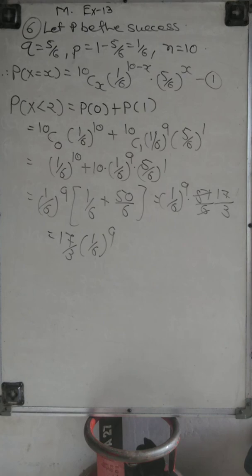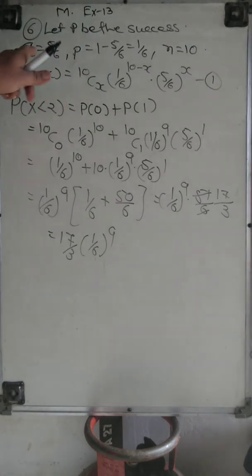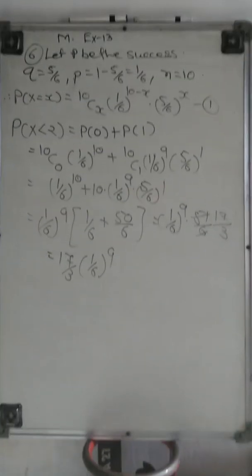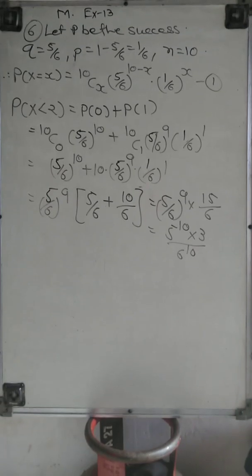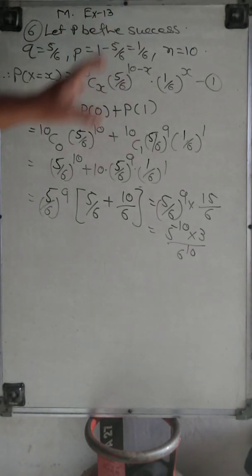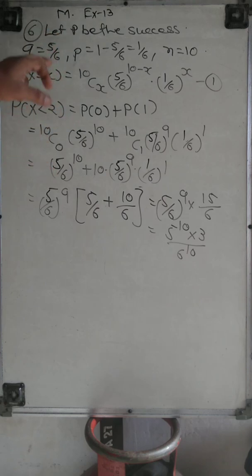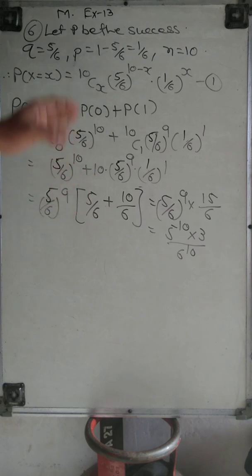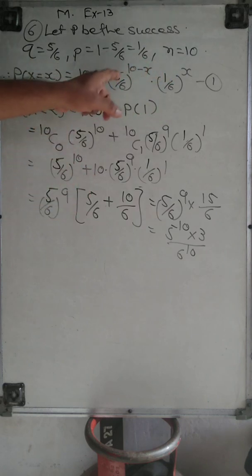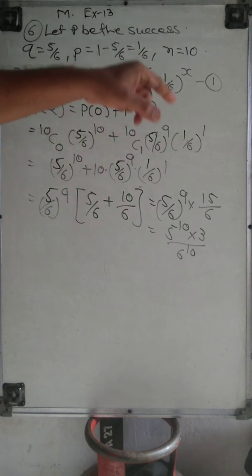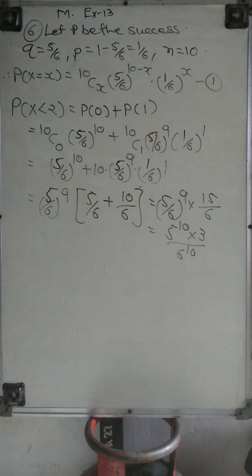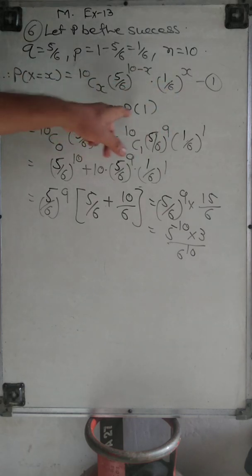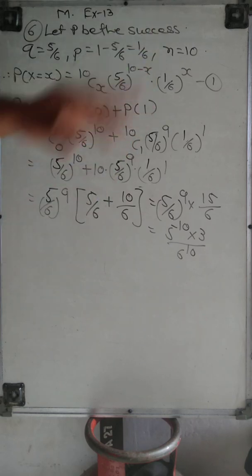Here we have some mistake in taking P and Q, therefore we just correct it. So there is a mistake in taking P and Q. Here we just replace it: Q equal to 5 by 6 and P equal to 1 by 6. All the terms are as they are, but here we interchange these two terms, 5 by 6 raised to 10 minus x and 1 by 6 raised to x. And from this, P(x less than 2) means P0 plus P1, and then simplify it.